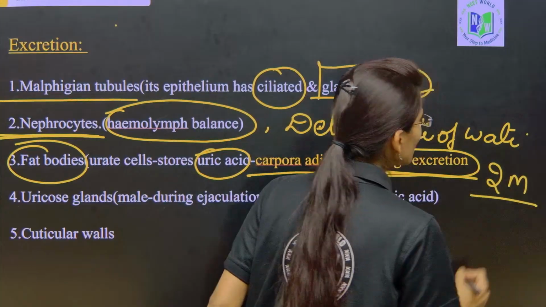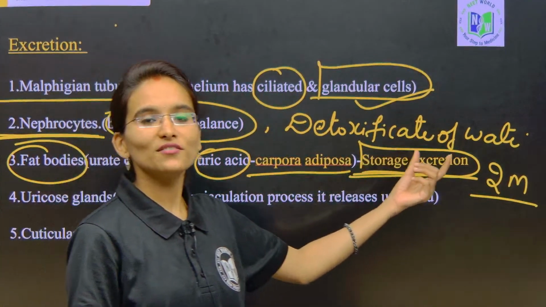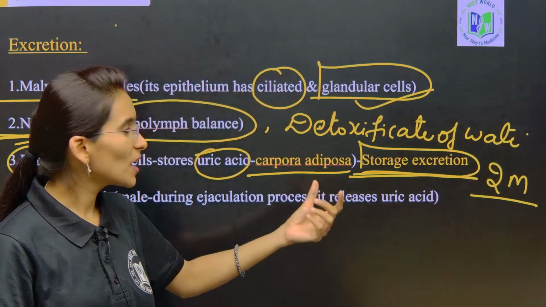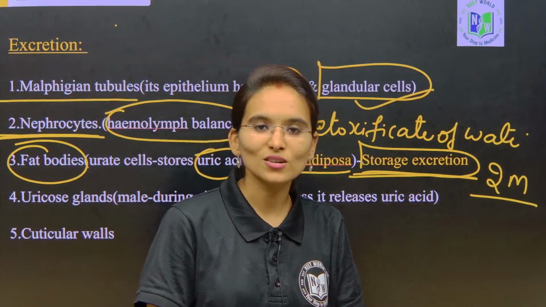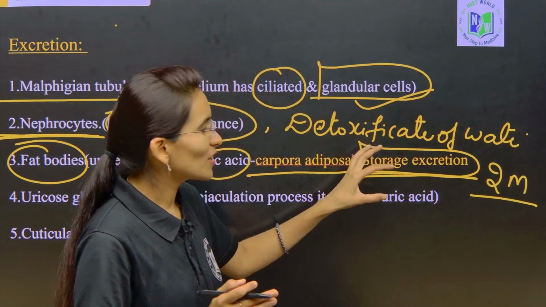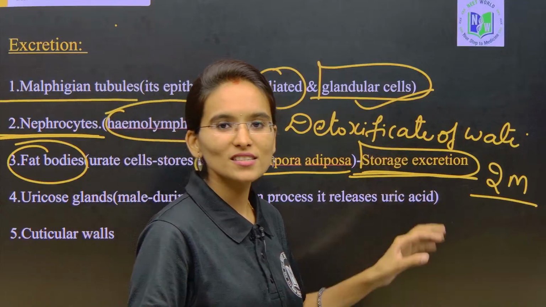It is one of the most important very short answer type questions. Definitely we may expect sometimes, what is storage excretion? So this question is important, my dear students. Please try to understand this concept thoroughly.